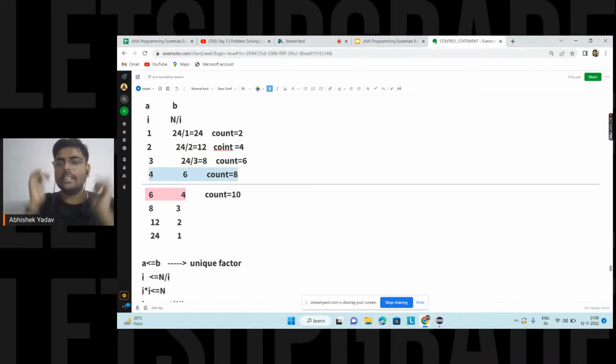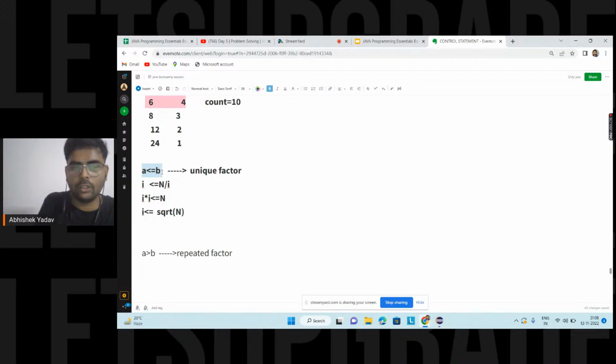This observation you have to tell your computer also. So you are saying a is less than or equal to b, i into i is less than or equal to n, i is less than or equal to square root of n. So the for loop has to run from 1 till square root of n to calculate all the unique factors, right everyone? Yes or no? Till this point is clear?